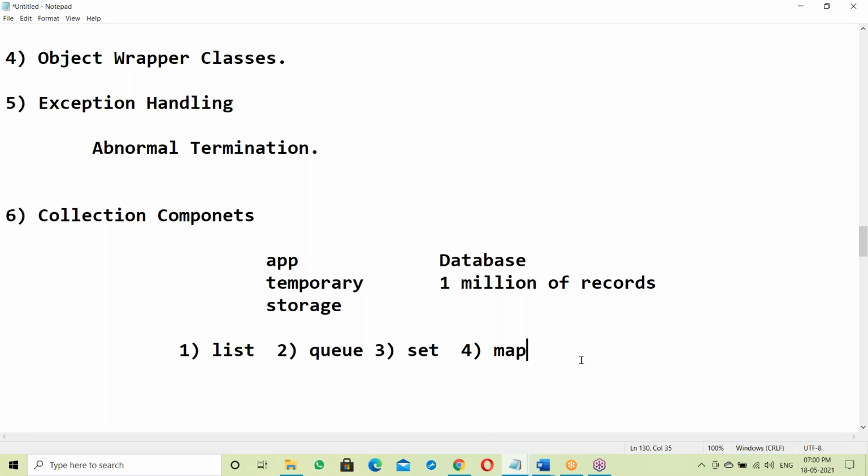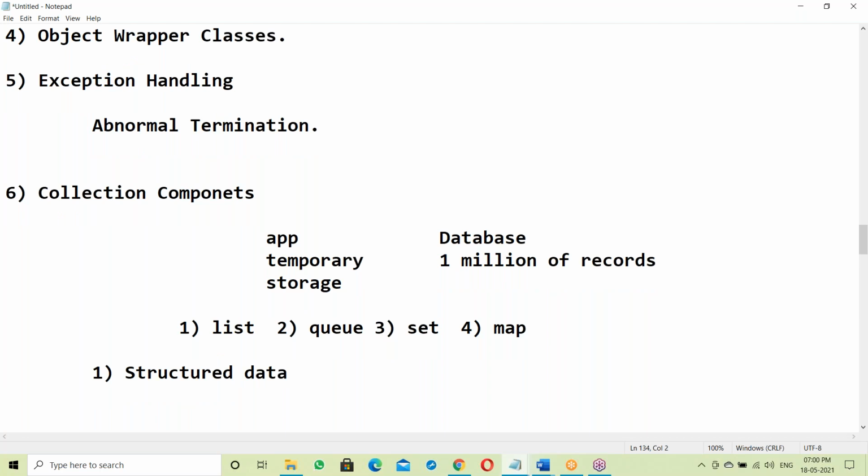If you are very strong in C language, the others are nothing. Collection components depend on the data, using different kinds of components, like structured data.